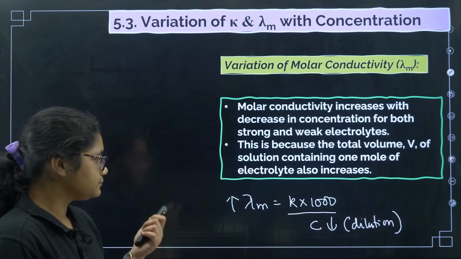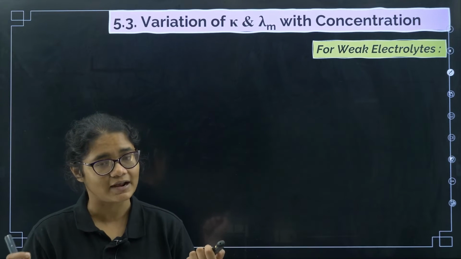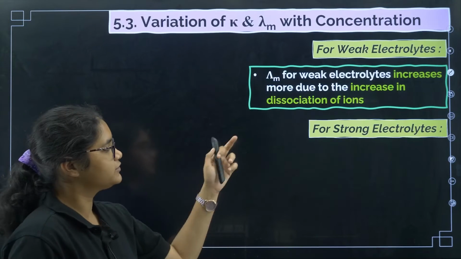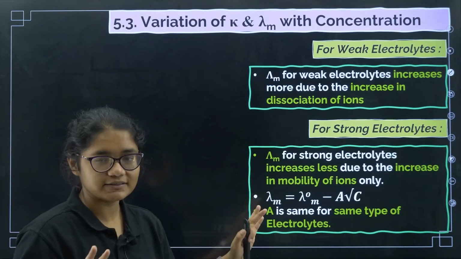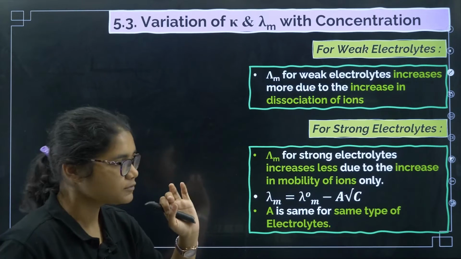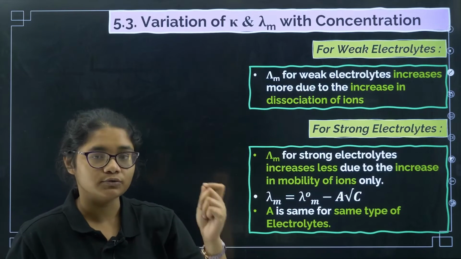The increase is different for weak electrolytes and strong electrolytes. For weak electrolytes the increase is more, while for strong electrolytes the increase is relatively less as compared to weak electrolytes. What is the reason for that? For weak electrolytes the increase is more because dissociation increases.